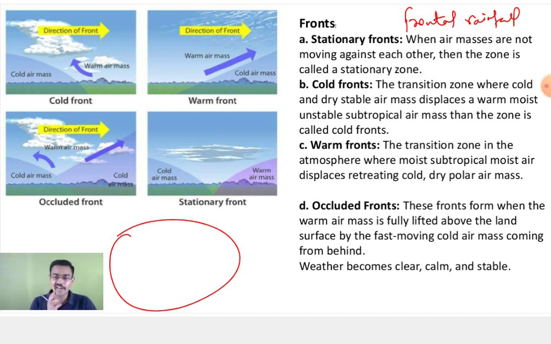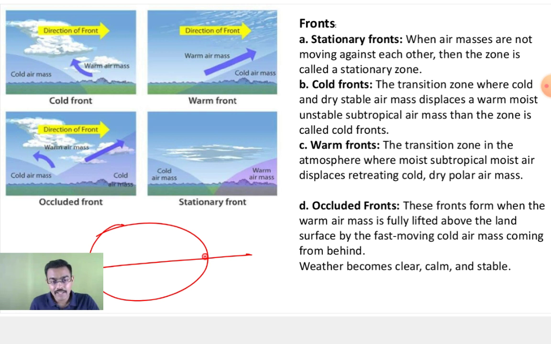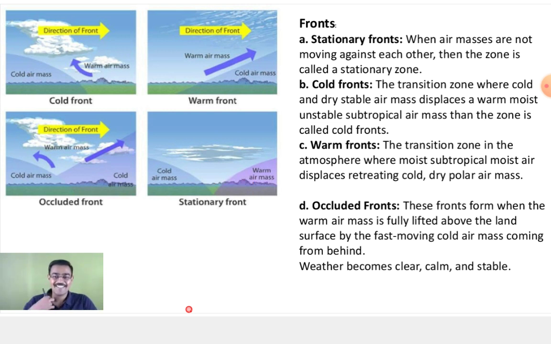Okay. Convectional rainfall is simply because of the heating of the surface. Because of the heating of the surface, what we have discussed. Suppose in the equatorial region, your air was rising. When the air is rising because of the heating, that will eventually cool down. Okay, understood. Very good. So next is your frontal rainfall.